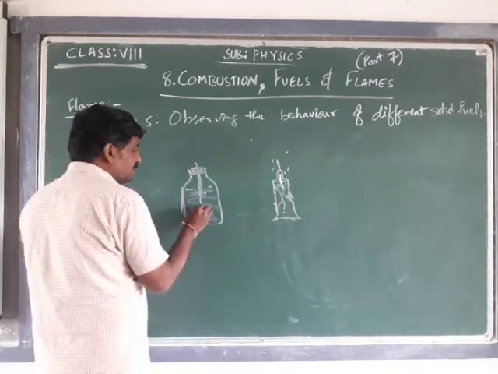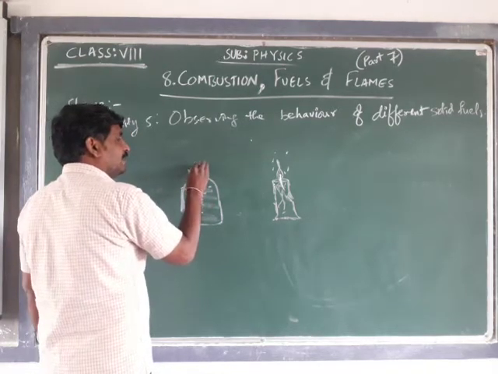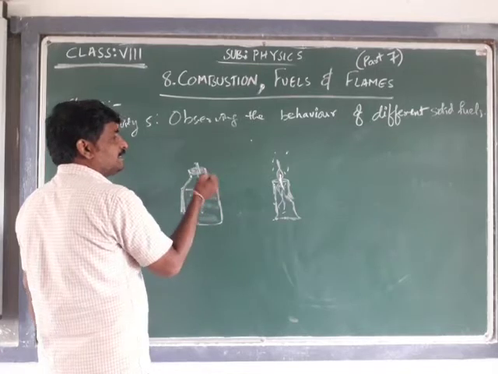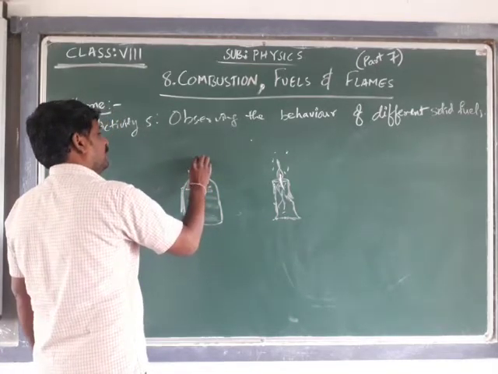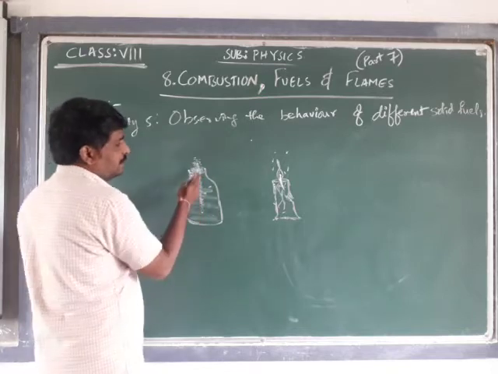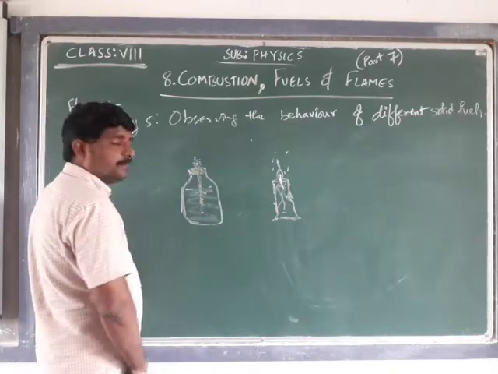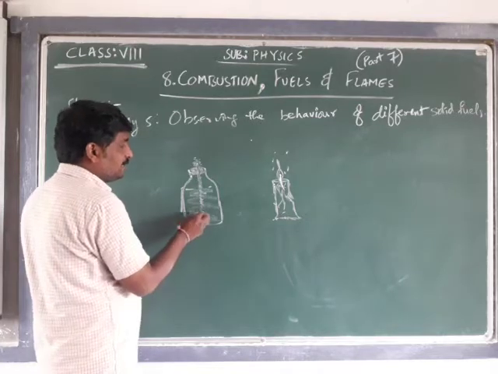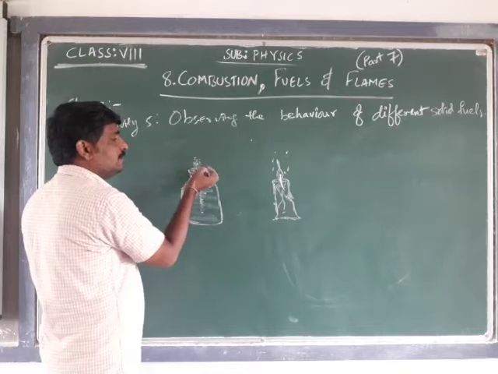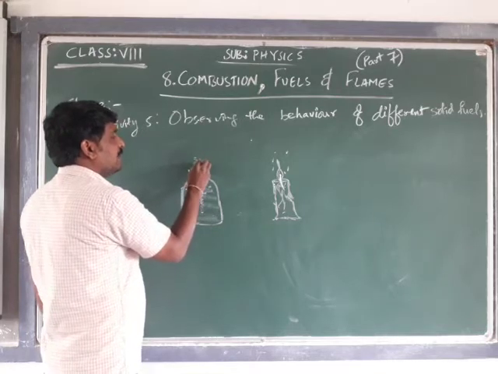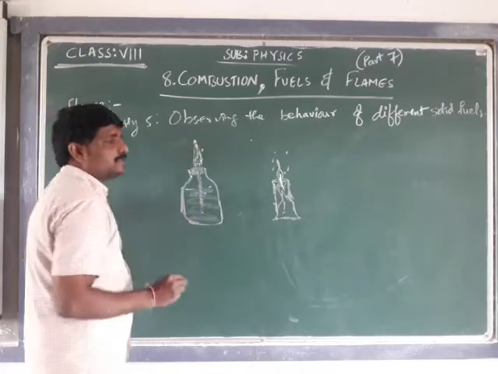The kerosene in the wick, when it reaches this place, is converted into gas due to the hotness, and this gas is responsible for having the flame.